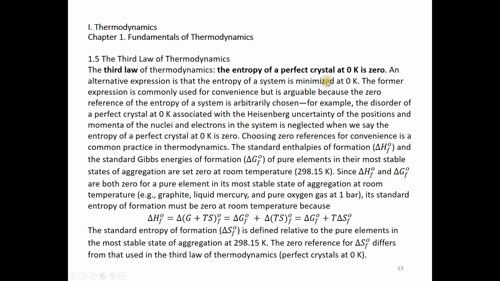Over here we say the helium crystal at 0 K, that's the zero reference. When we talk about the standard entropy of formation, we actually use pure elements in their most stable state of aggregation at room temperature as the zero reference.